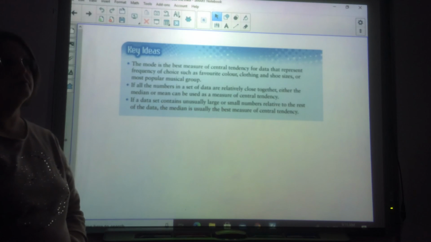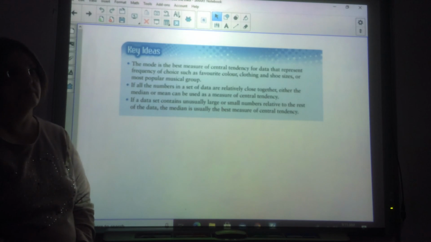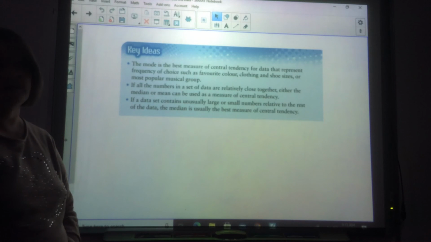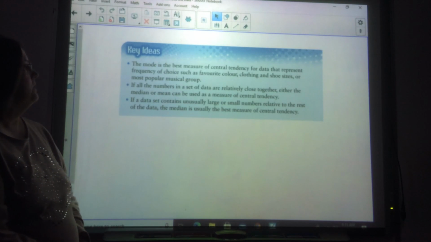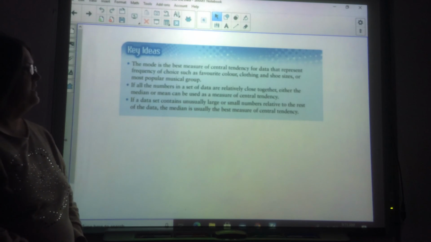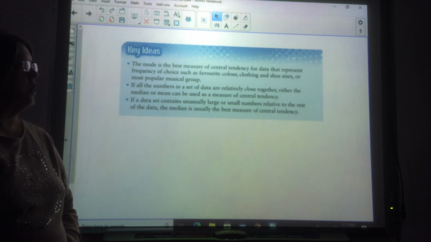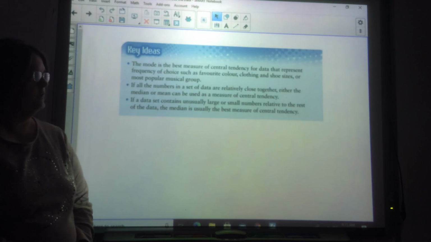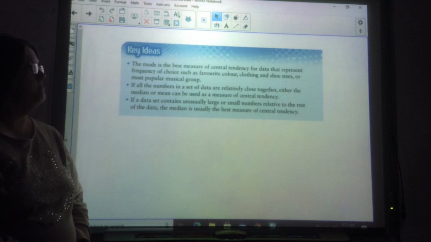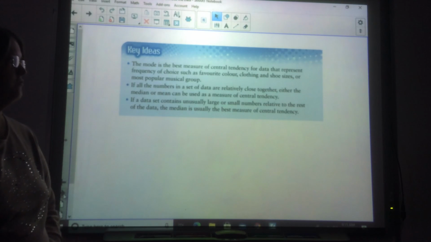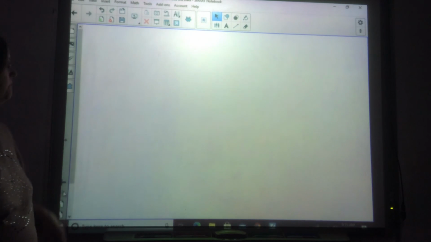When you use the mean, you can usually also use the median, and sometimes they end up being the same. And then it says, if a data set contains unusually large or small numbers relative to the rest of the data, the median is usually the best measure of central tendency.